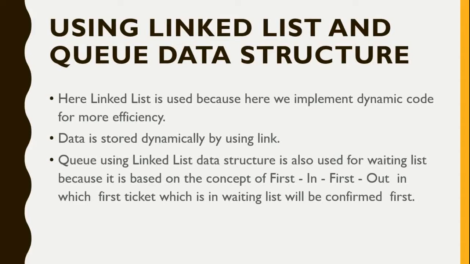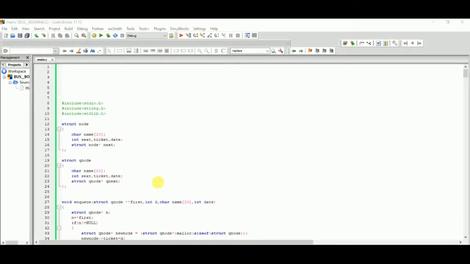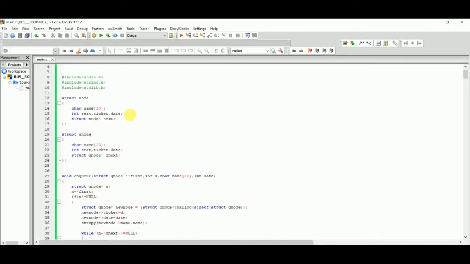Now Prince will execute the program. Here we have a structure, struct node, which stores data of the ticket member, and a queue node which stores data of the waiting list people.